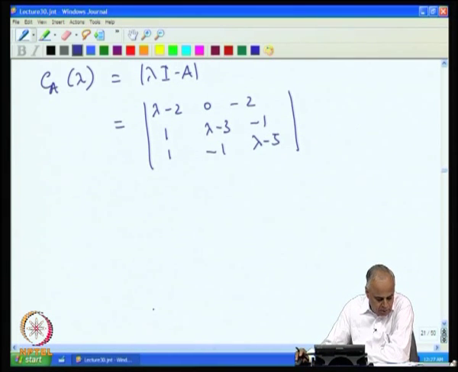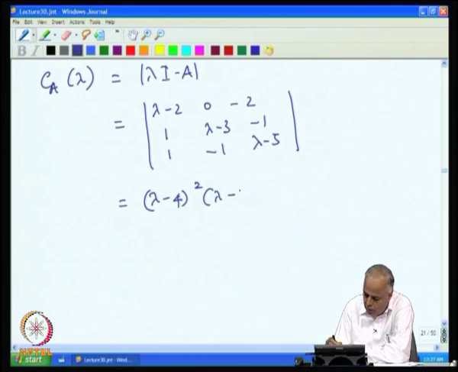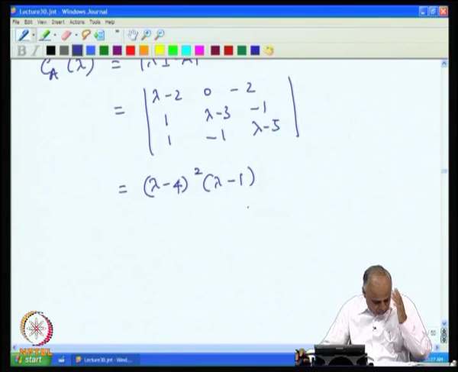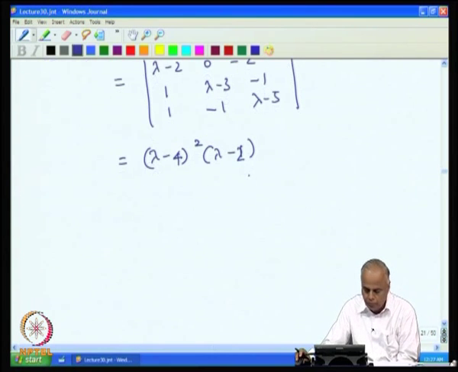When we expand this determinant, we get lambda minus 4 whole squared into lambda minus 2.